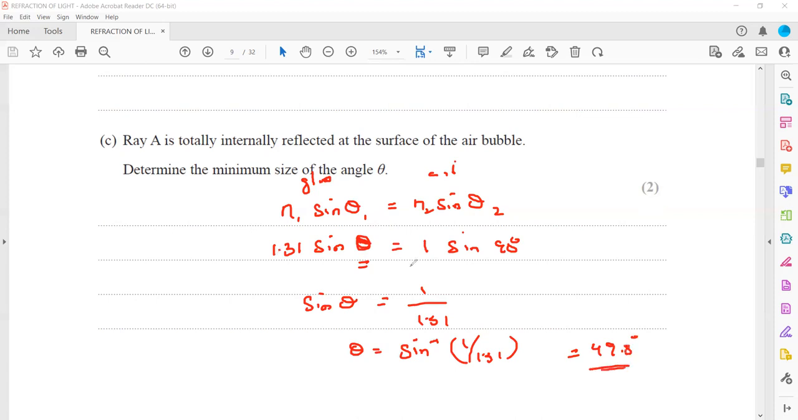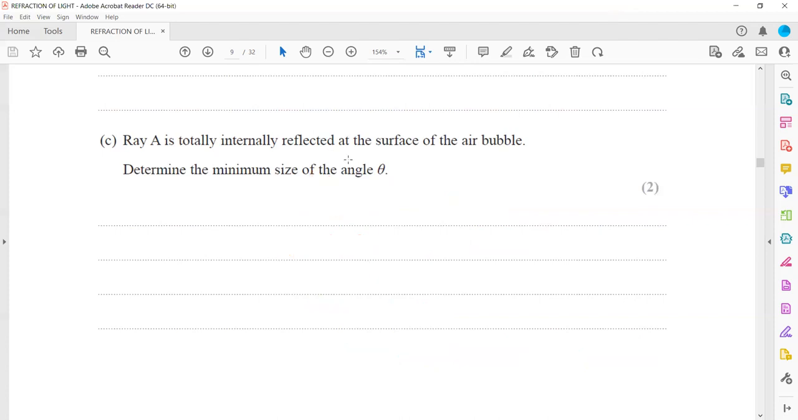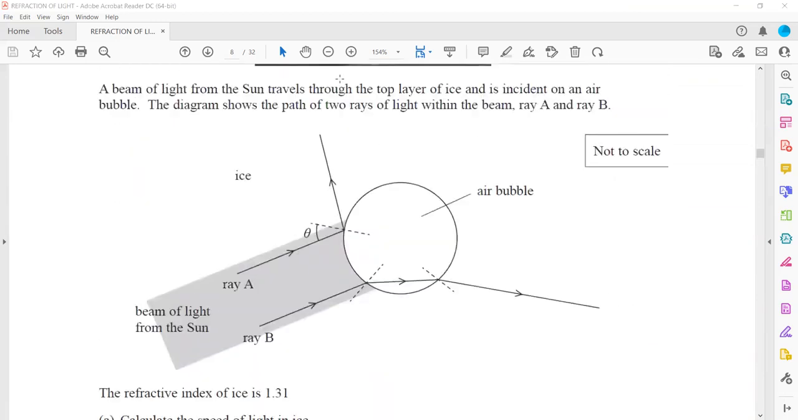That is the angle of incidence for which the angle of refraction is 90. Is this part clear? How do we determine this minimum value for theta? It means if this was the critical angle, the light will travel at an angle of 90 from the normal. Is this part clear? Yes.